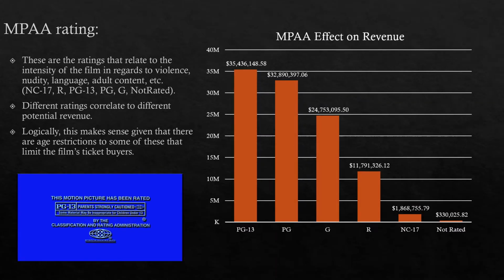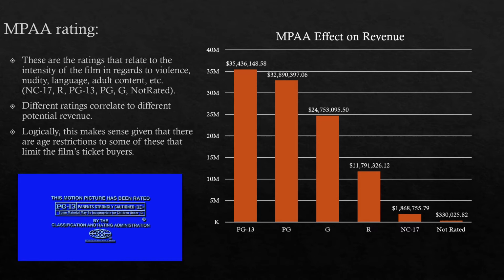And that brings us to the MPAA rating. These are the ratings that relate to the intensity of a film in regards to violence, nudity, language, adult content, etc. Ranging from most intense to least intense, you have NC-17, R, PG-13, PG, G, and then not rated usually falls between NC-17 and PG-13.